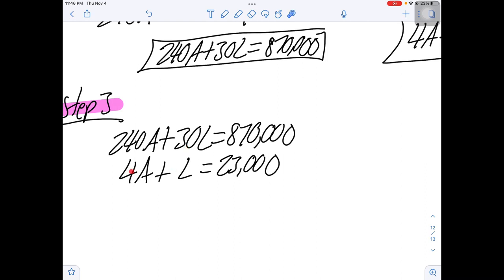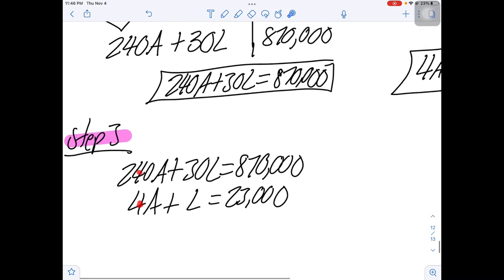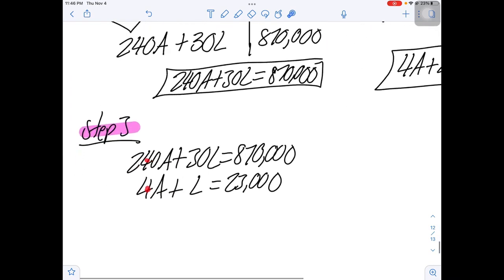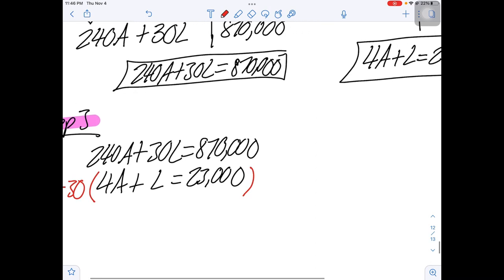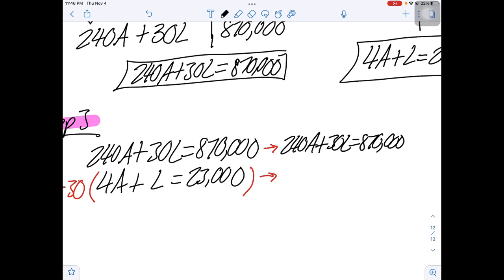So again, I'm going to eliminate these two here. Now I can multiply this by negative 60 to make it negative 240A. Actually, you know what? No, I'm going to multiply this by negative 30 to cancel with positive 30. So when we multiply, the top equation hasn't changed: 240A plus 30L equals 870,000.